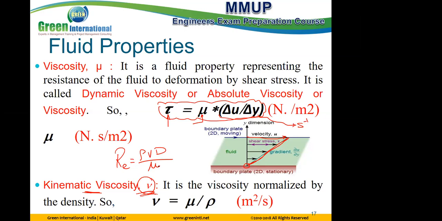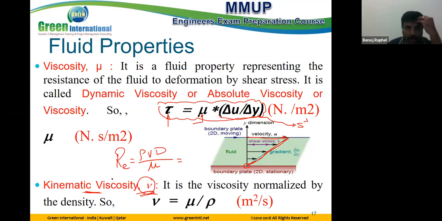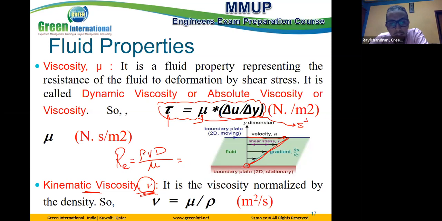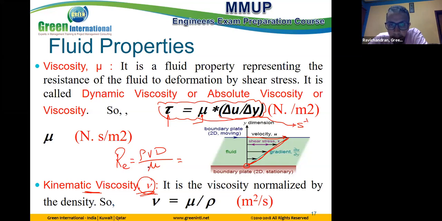Reynolds number represents whether the flow is laminar or turbulent. This is the regular equation.